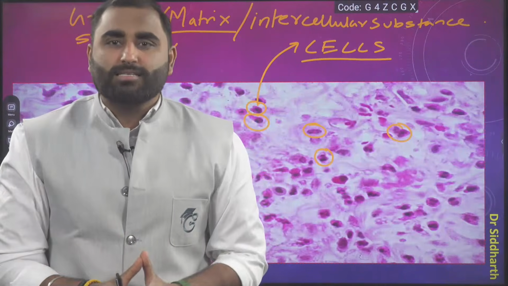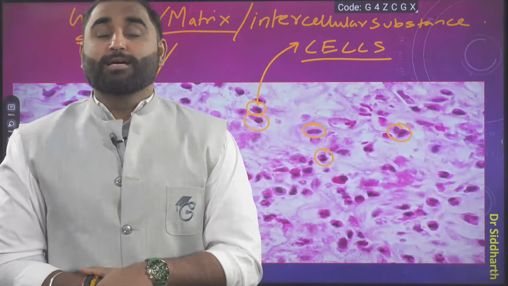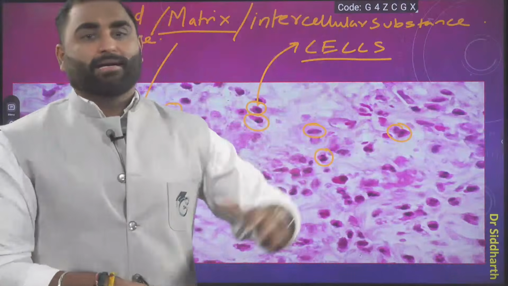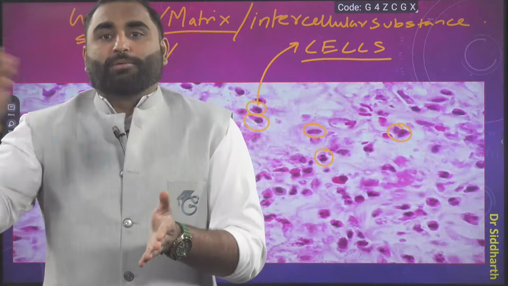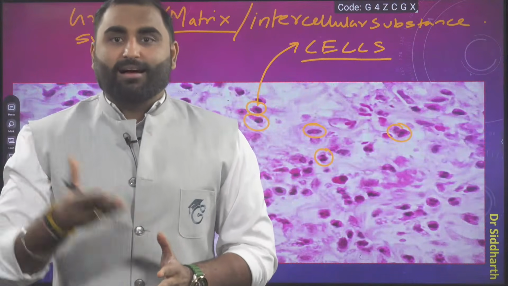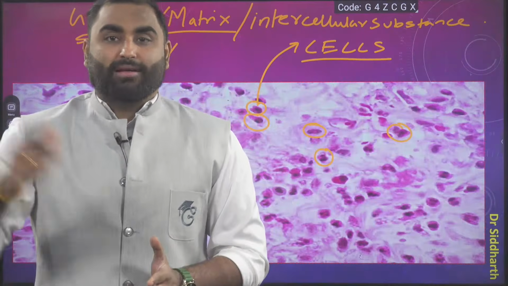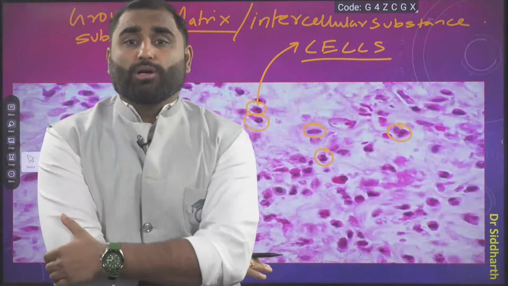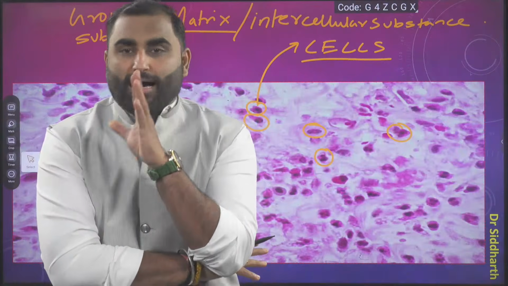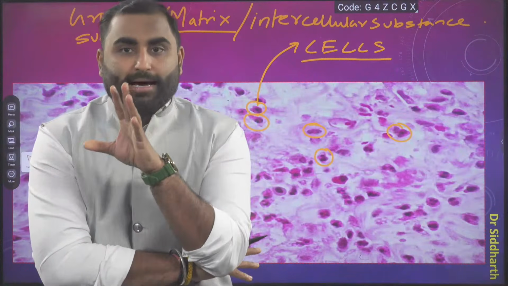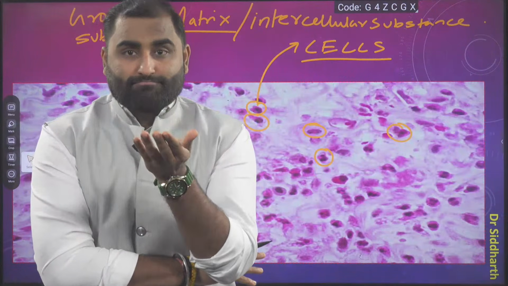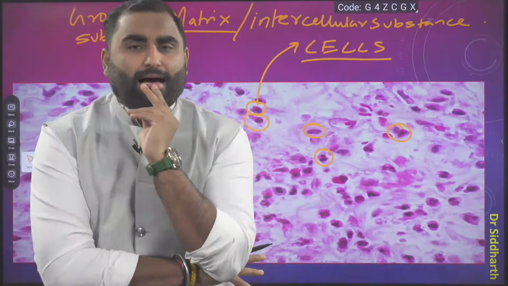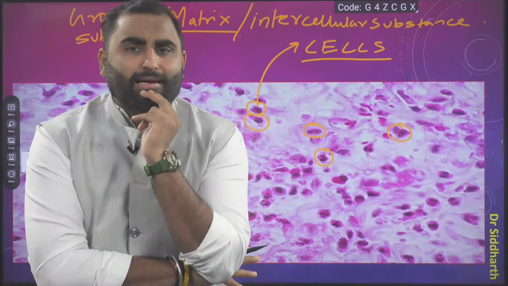The cells made them. So cells are actually producing the matrix. They are synthesizing and secreting the matrix, or you can say the ground substance or intercellular substance. Are we clear?